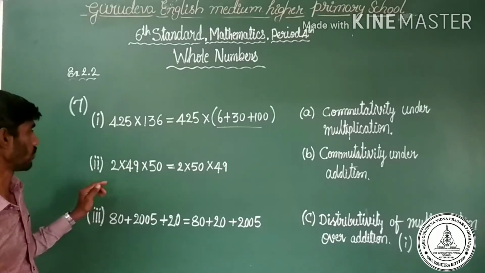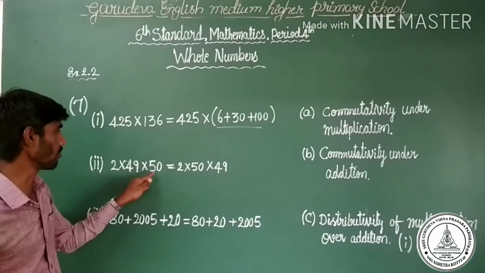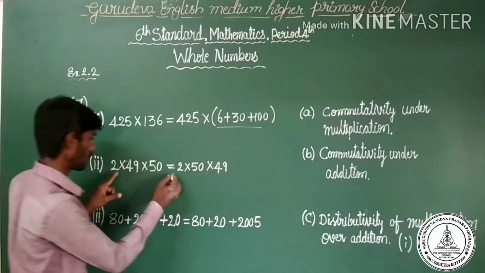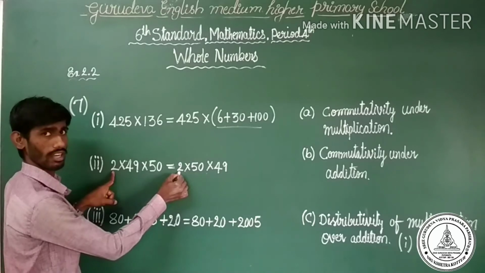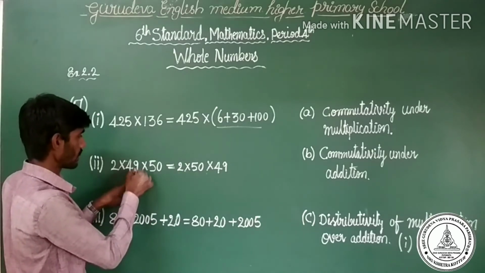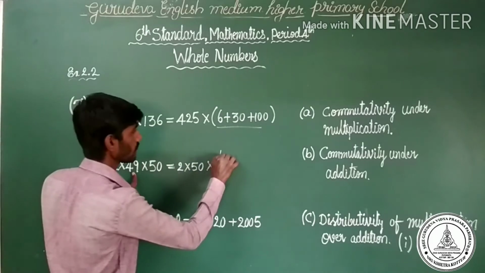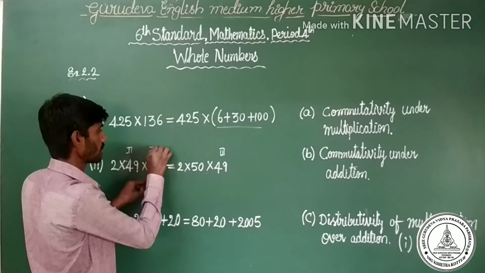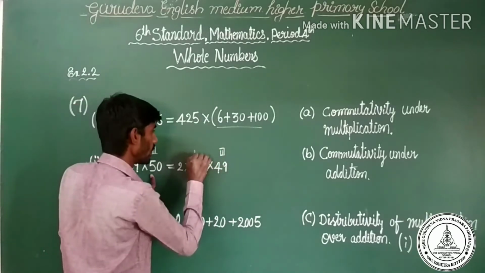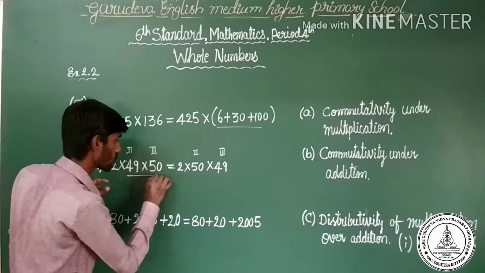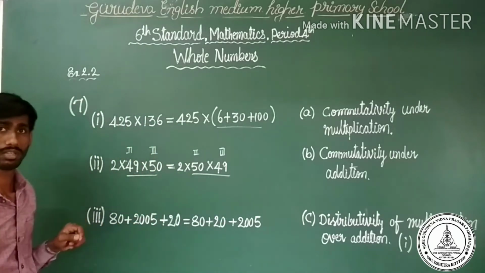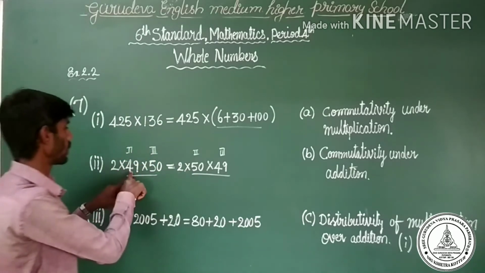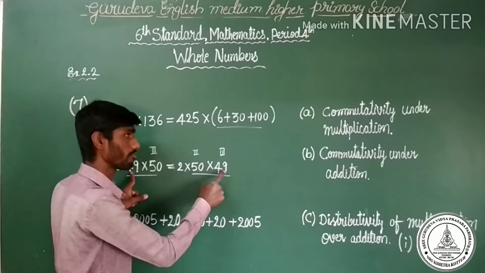Okay. Observe second one. 2 into 49 into 50 is equals to 2 into 50 into 49. Yes, 2 is first order. Here is first order. No problem at all. 49, here is second order. Here third order. 50 in the left hand side, third order. In the right hand side, it becomes second order. They have changed the order. See in the multiplication, so 49, 50 here, 50, 49.